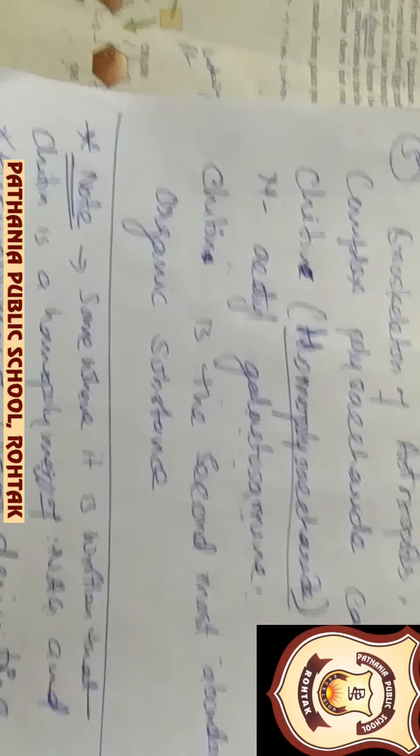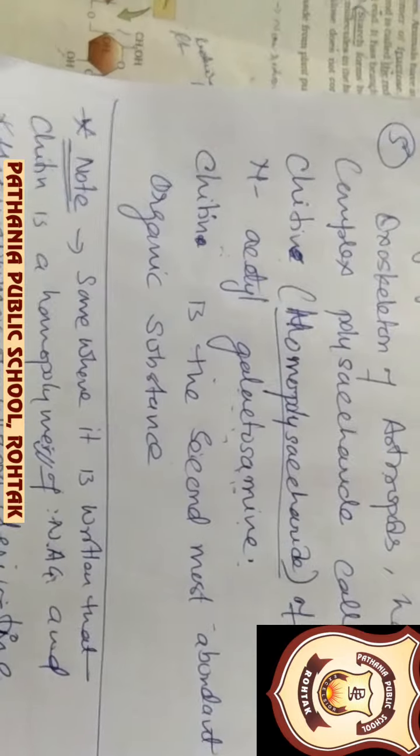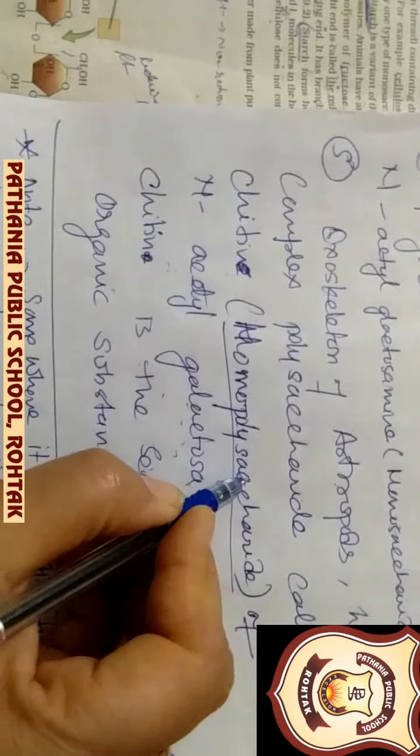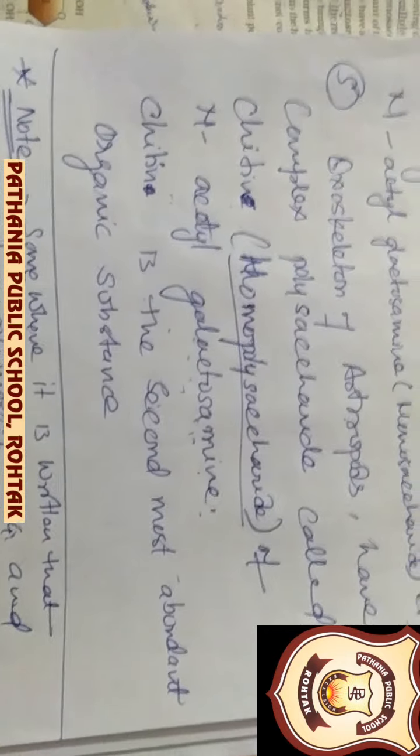Sometimes it can be made up of glucose joining in, and then it will be a heteropolymer, but mostly it is a homopolymer only. It is a point of discussion. Thank you.